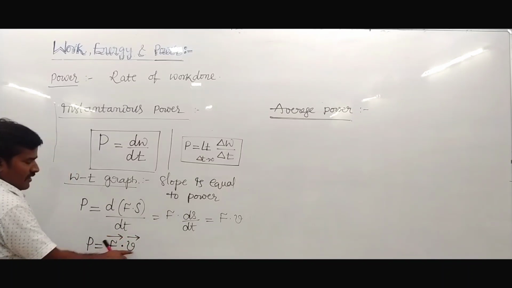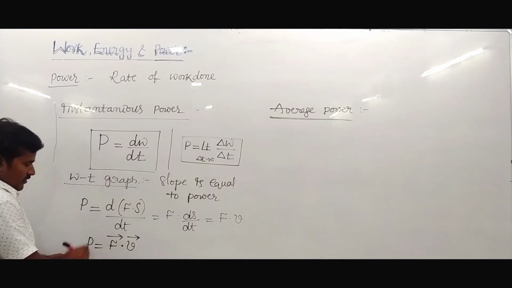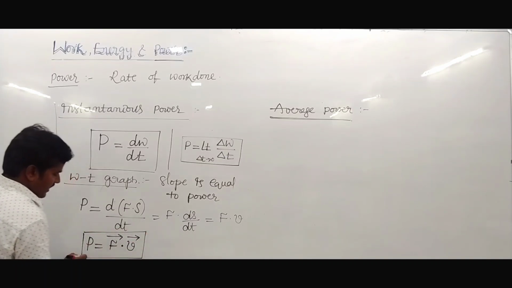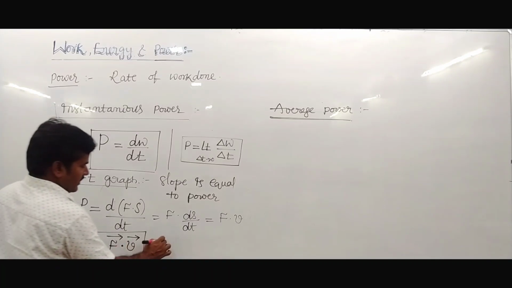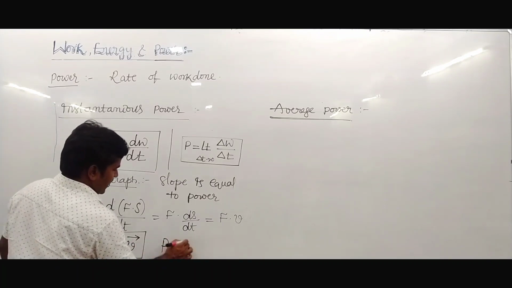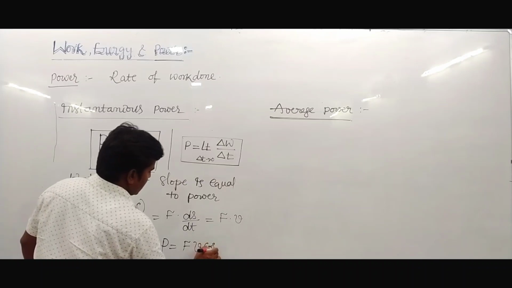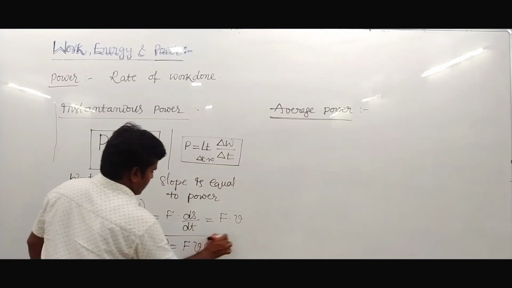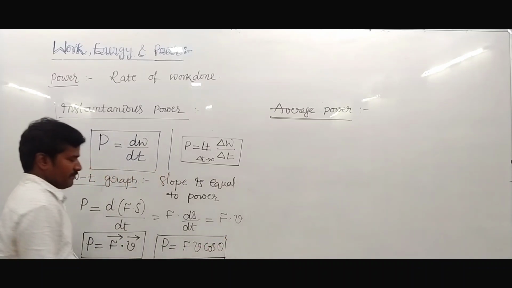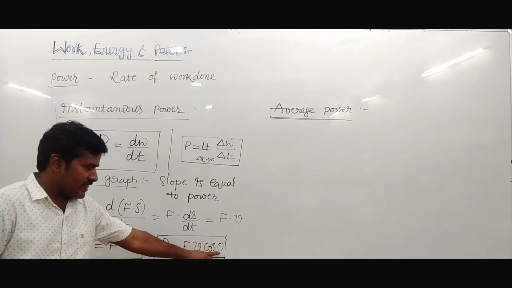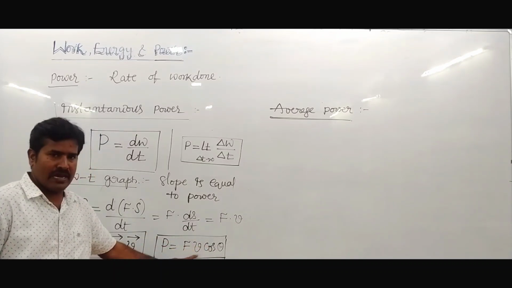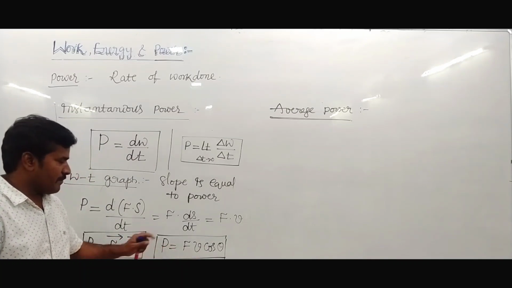Force and velocity are both vectors, but power is a scalar, so it is a dot product: P equals Fv cos theta, where theta is the angle between force and velocity.